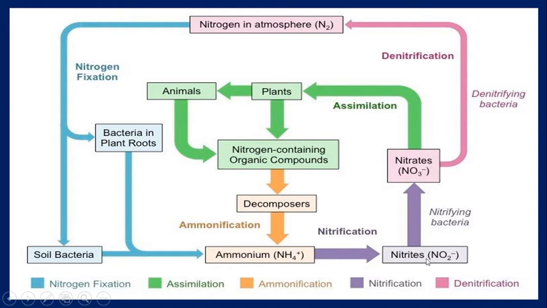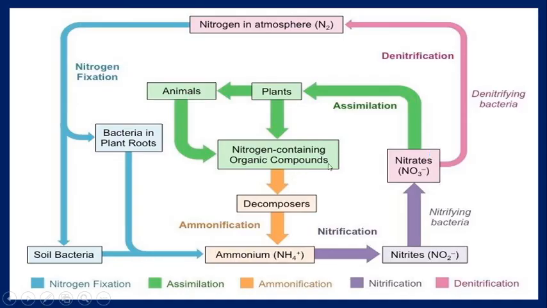Ammonium is again converted to nitrite, then nitrate, then again there is denitrification with the help of denitrifying bacteria from the nitrates. We just saw that from nitrate we get nitrite, nitric oxide, nitrous oxide, and then it releases nitrogen in the atmosphere with the help of denitrifying bacteria.